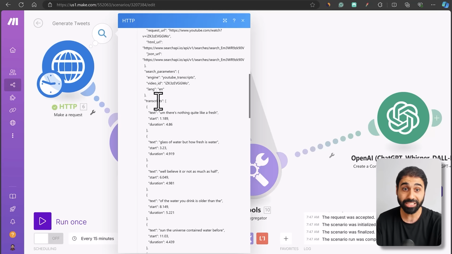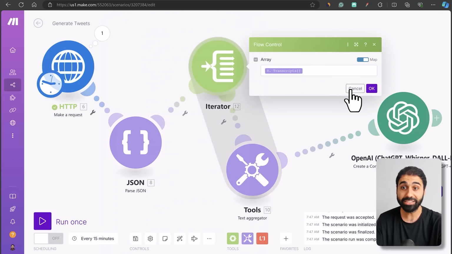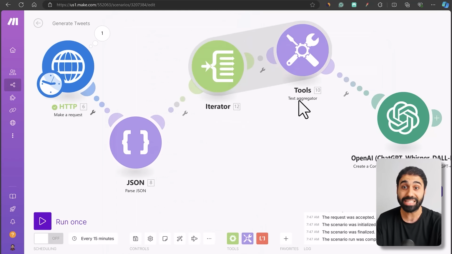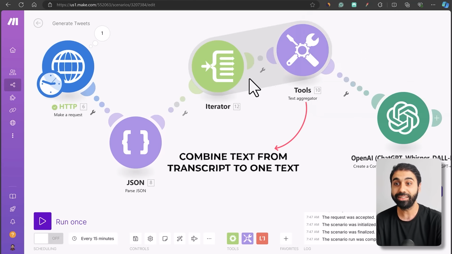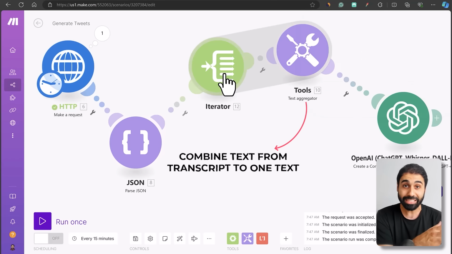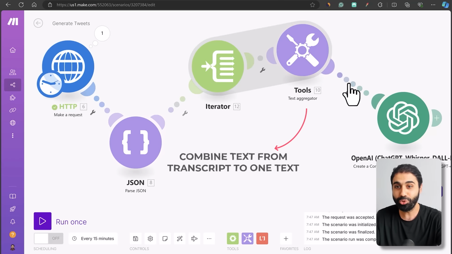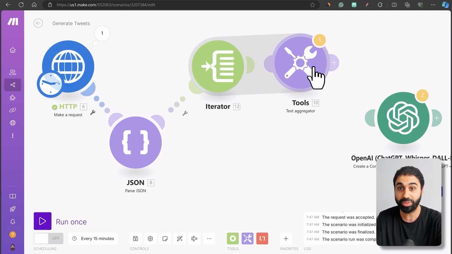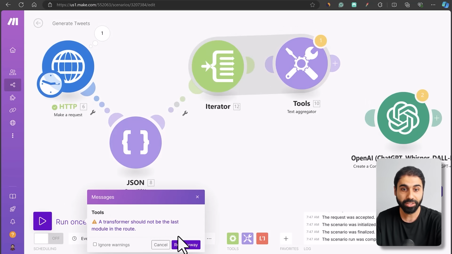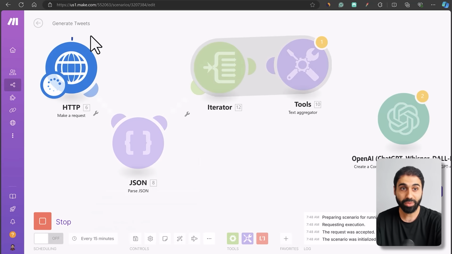You can see the transcript is an array of multiple objects. We have text, so I'm looping through the transcript and I'm using this text aggregator to combine all the text from the transcript into one text. Let me show you this. What will happen here? I will unlink to show you the output here. Run again. Run anyway. I will get now the transcript.